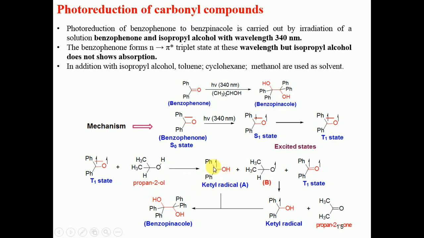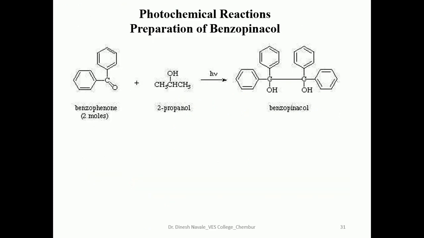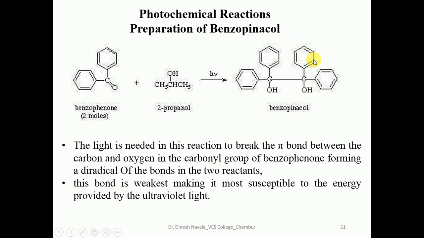In this case there is a formation of two ketyl radicals, and in the last step the two ketyl radicals combine and give the dimerization type of mechanism with formation of benzpinacol as the main product, and the isopropyl alcohol will be converted into the ketone, or the acetone, as the byproduct. So this is a general representation of the photo reduction. Two molecules of benzophenone and one molecule of isopropyl alcohol in the presence of the photon or the light will give the formation of benzpinacol. So light is the important necessary condition to carry out the reaction.